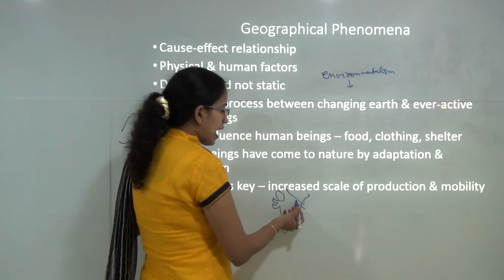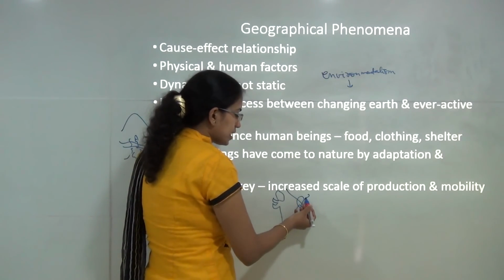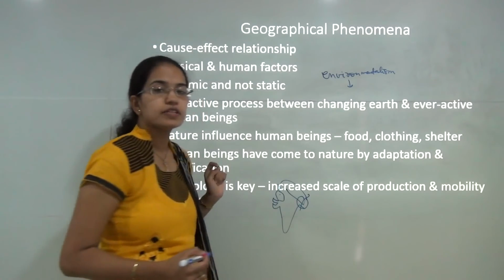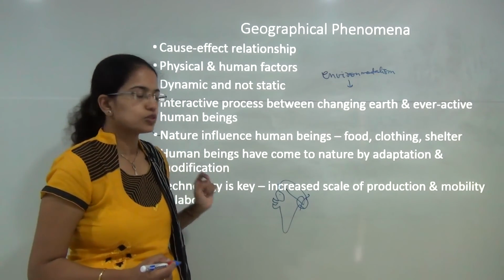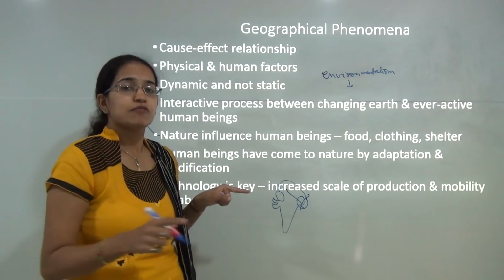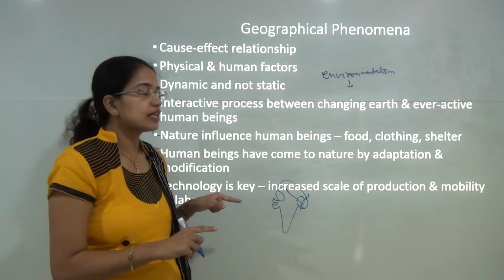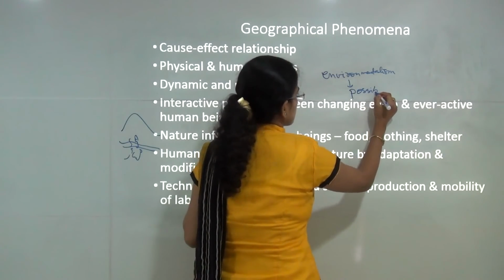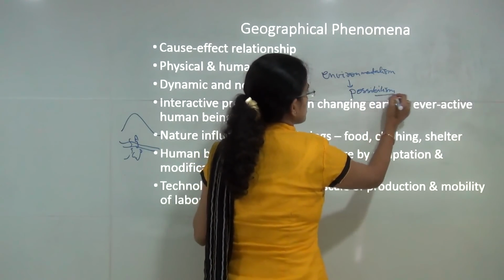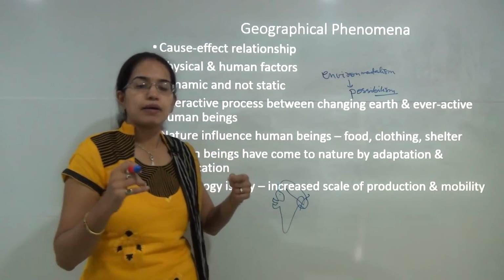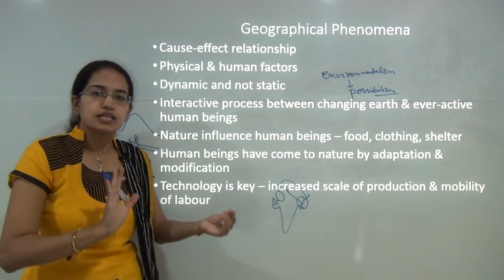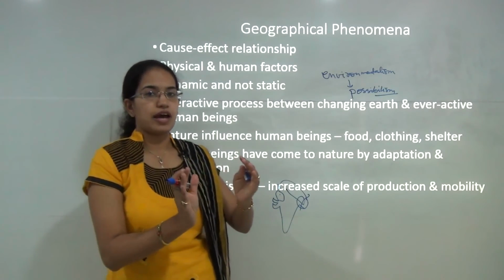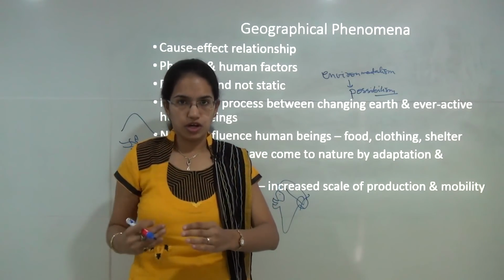You would connect the water-rich areas to an area which is scarce in water. So we are manipulating the environment, and that comes under the idea of possibilism. We are exploring opportunities to develop by means of technology, trying to make the environment convenient for us.